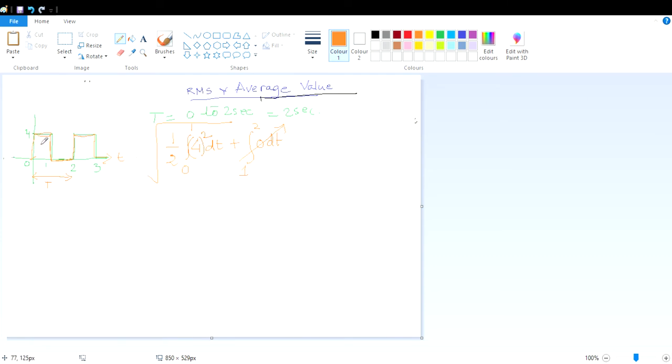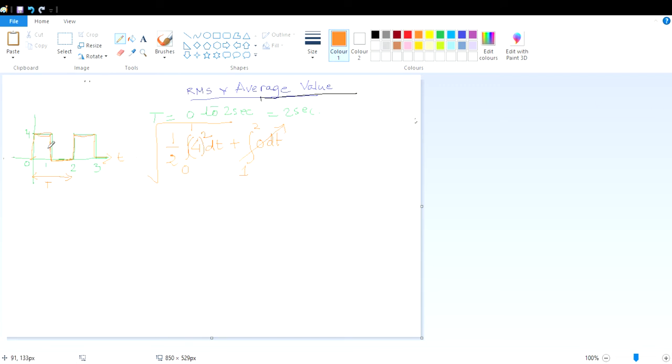Similarly, if you want the average, how can you get it? This is a rectangular wave shape having magnitude 4 for 1 second, and here the value is 0. So what is the average value over this total time period? Here you have to consider the total time period, because it will not cancel out. The total time period is 2 and the area is 4, so the average value will be 2 over the total time period.